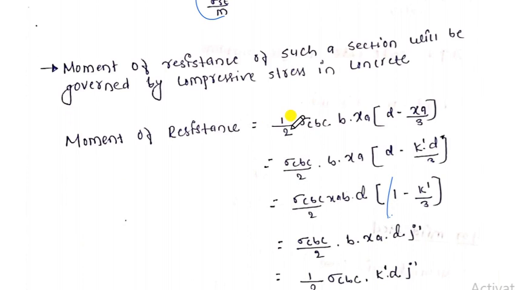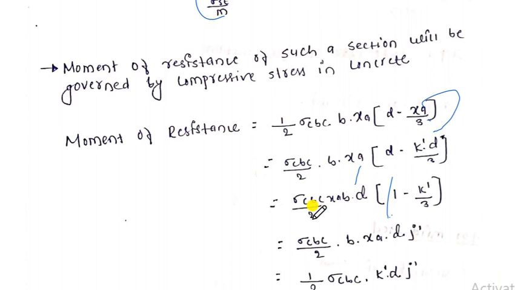Here, 1/2 sigma CBC B into XA, into D minus XA by 3, as it is taken from this one. This is the compressive force into the lever arm. So sigma CBC by 2 into B into XA. Here XA can be written as K dash by D dash. Similarly, this XA can also be written as K into B dash.